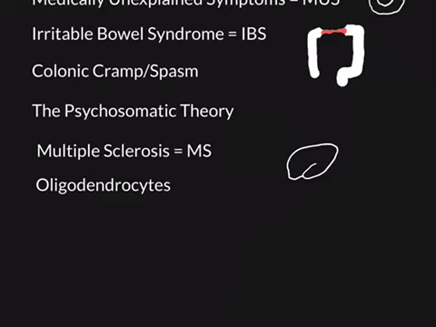So in MS, they get small white matter lesions. You might have an attack there, there, and there. They get spots in the brain where the autoimmune attack is active and the myelin is being destroyed, rather than the entire brain becoming inflamed all at once. Thankfully, that doesn't happen. You just get small patches that are being attacked, and these are called white matter lesions or white matter plaques.